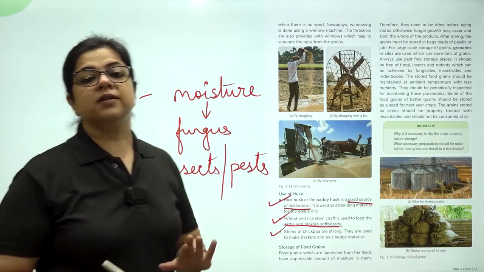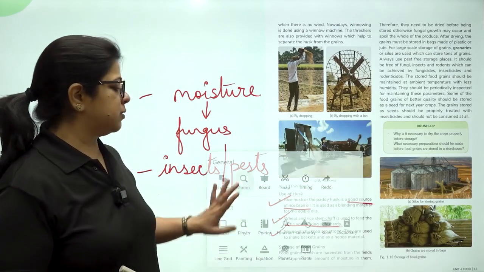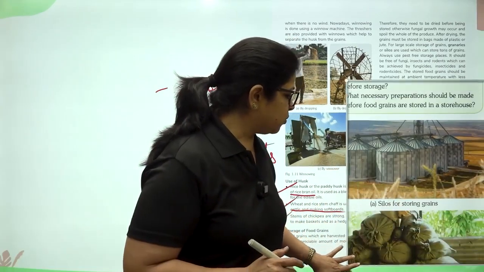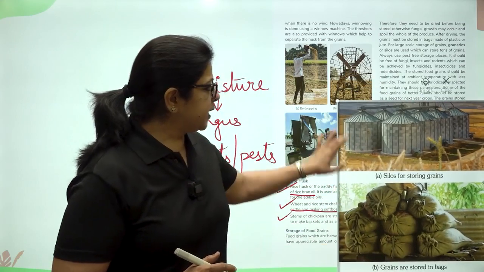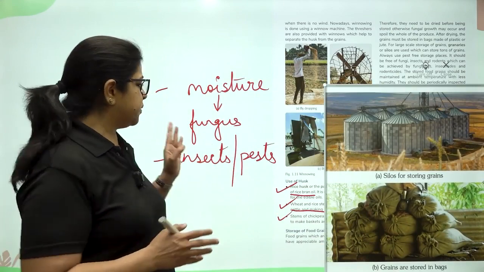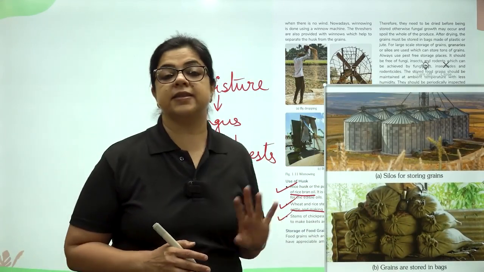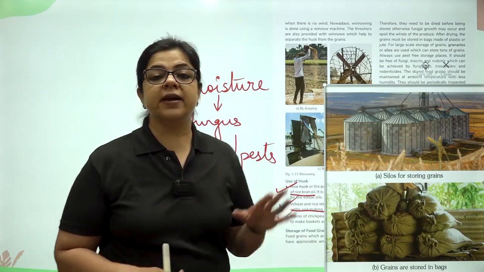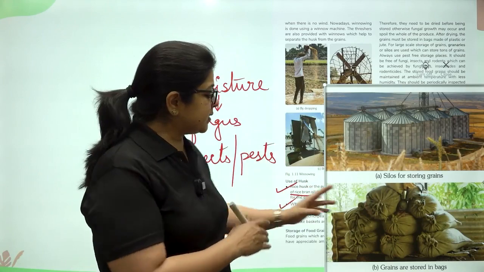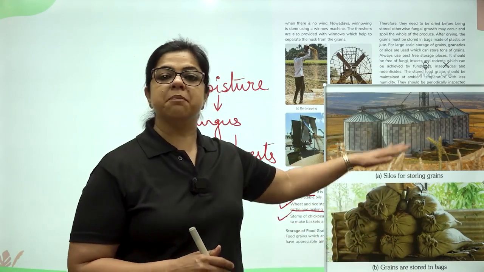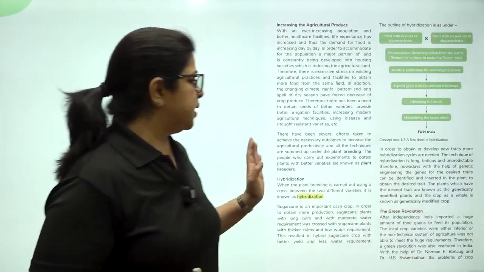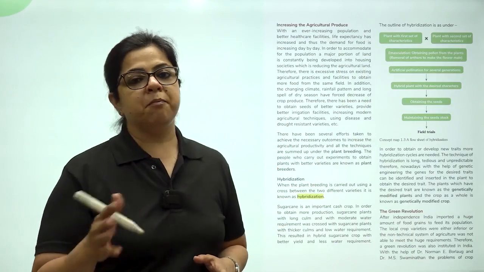Now, before storing the grains in these huge buildings, which are specifically known as silos, they are fumigated with substances, insecticides and other chemicals that will cease the growth of fungus, insects and pests. They are completely dried so that moisture is also ruled out. Then these grains are stored in gunny bags and they are piled on top of one another in the silos. And from here they travel to the markets.